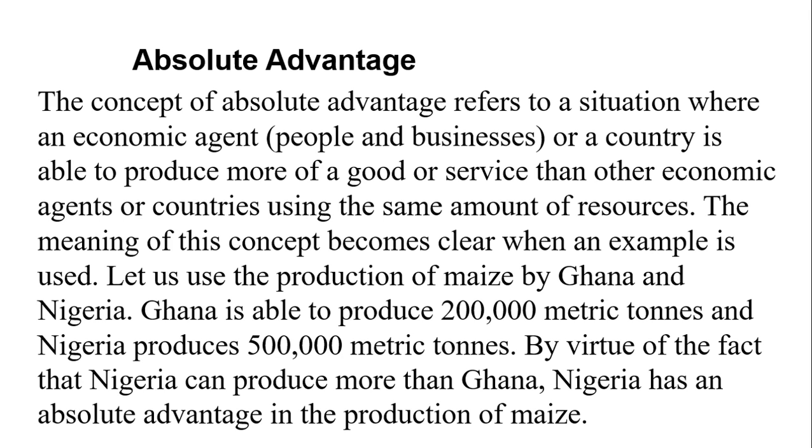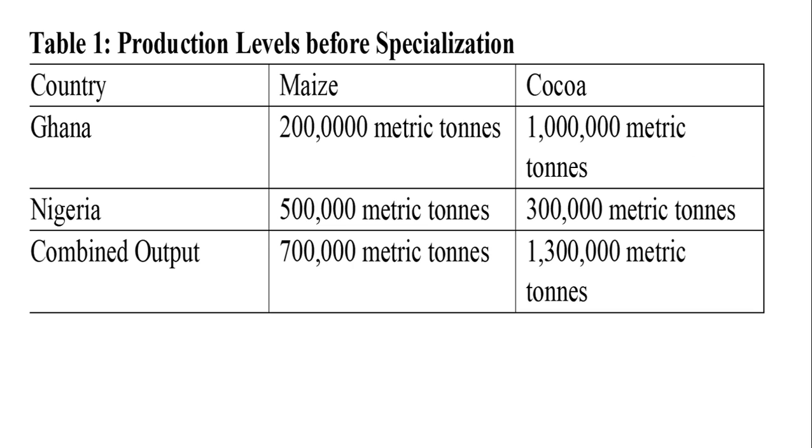So for example, in the production of maize by Ghana and Nigeria, if Ghana is able to produce 200,000 metric tons and Nigeria is able to produce 500,000 metric tons, that means Nigeria has absolute advantage in the production of maize.